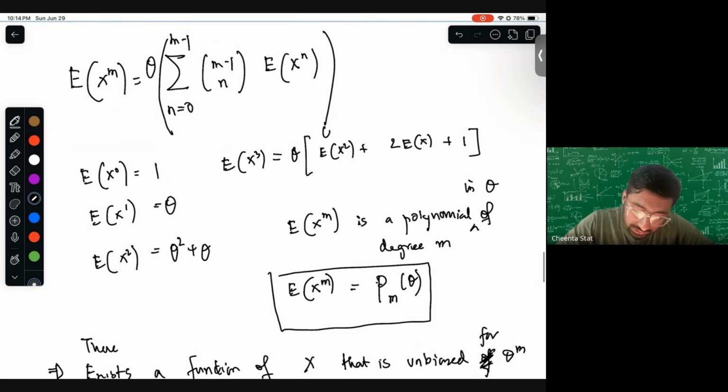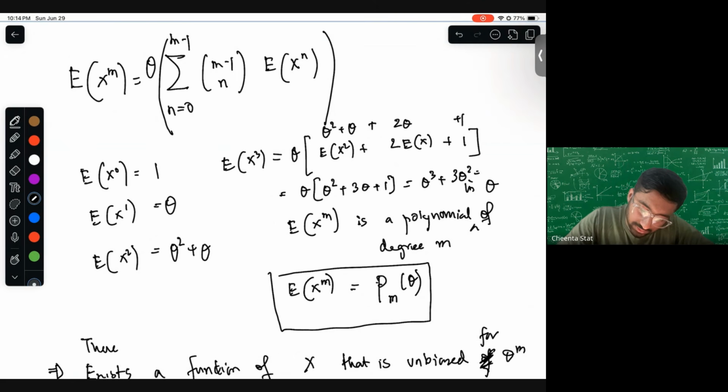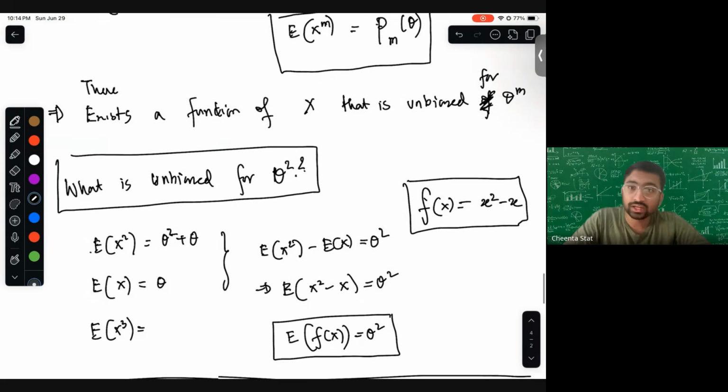So this you know is theta square plus m. This you know is 2 theta plus 1. So you get theta square times theta square plus 3 theta plus 1, which is theta cube plus 3 theta square plus theta.